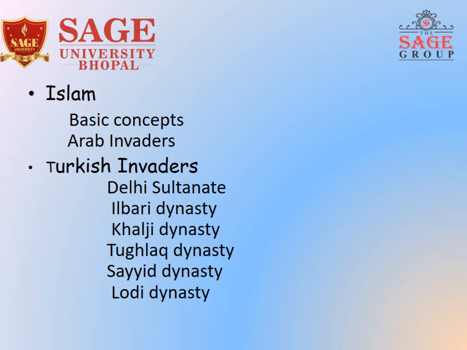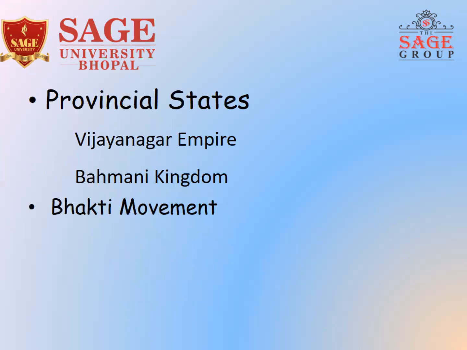With this, as the Delhi Sultanate went into decline, various new provincial states were also established at that time. The major provincial states were Vijayanagar and the Bahmani, of which the Bahmani is very important, because too many questions in the UPSC are covered by the Vijayanagar Empire.